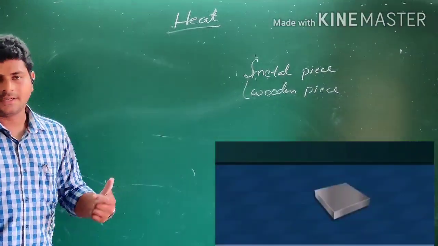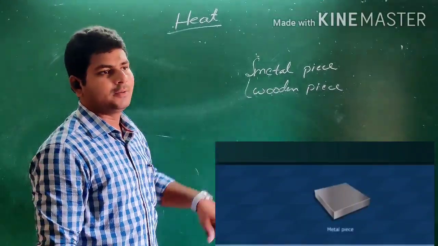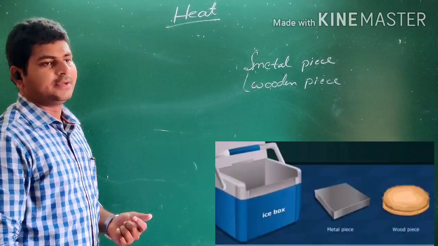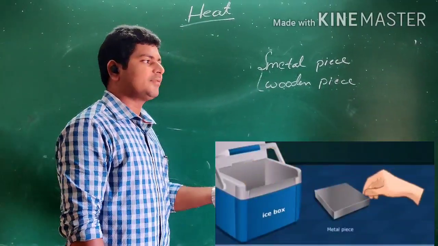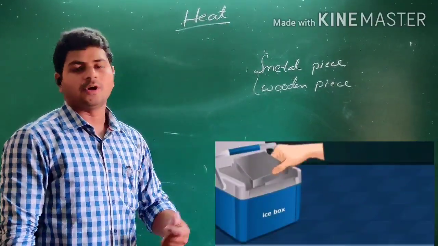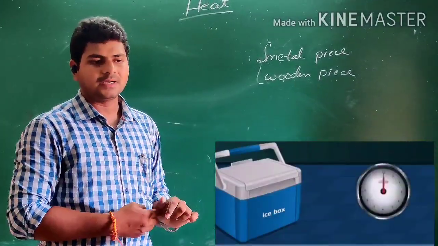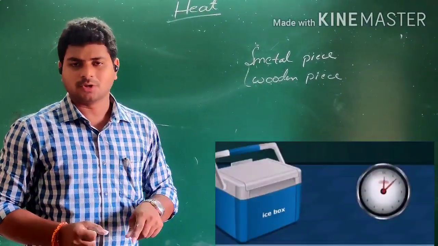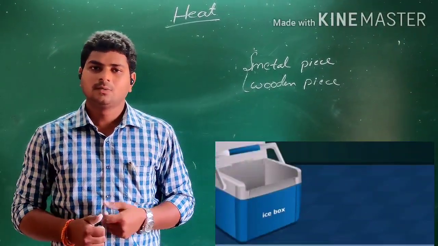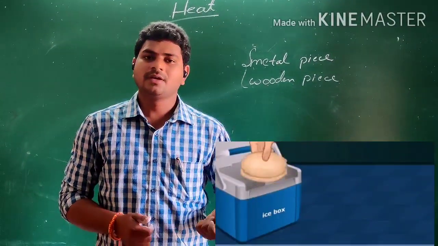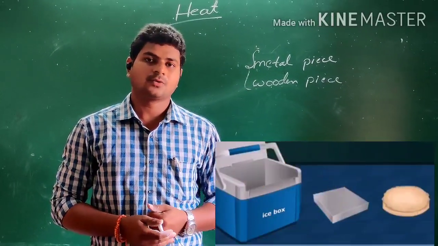Now let us understand the degree of hotness and degree of coldness further. Consider a metal piece and a wooden piece and put them in the refrigerator or ice box for 15 minutes. Then after 15 minutes, take both the bodies out, the metal piece and wooden piece, and touch them both. What do you observe? Which piece seems to be colder, the metal piece or wooden piece? Metal piece, of course, definitely.